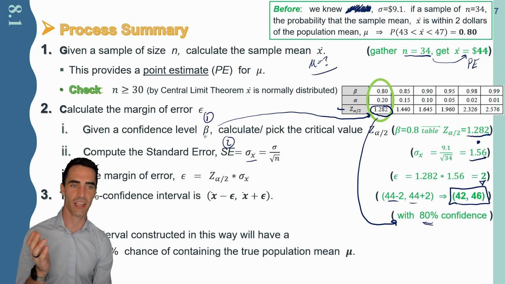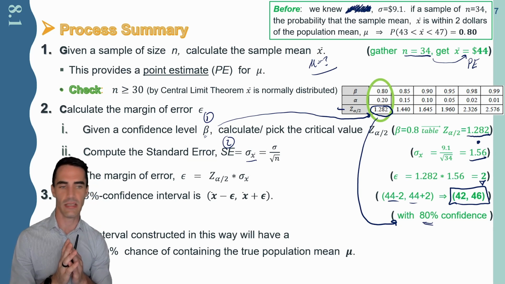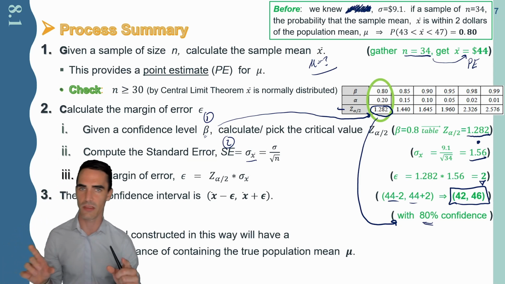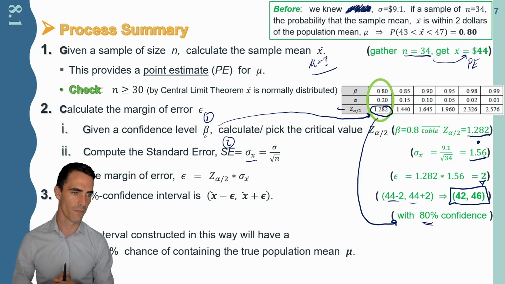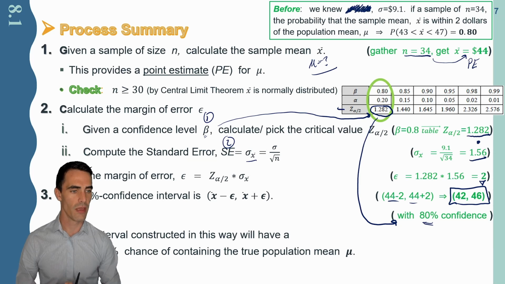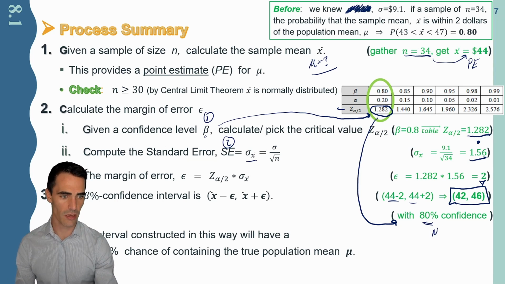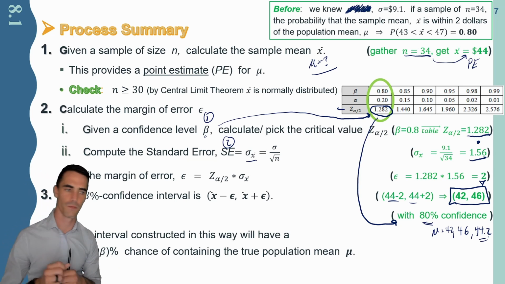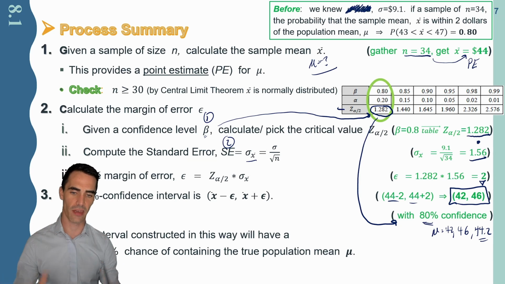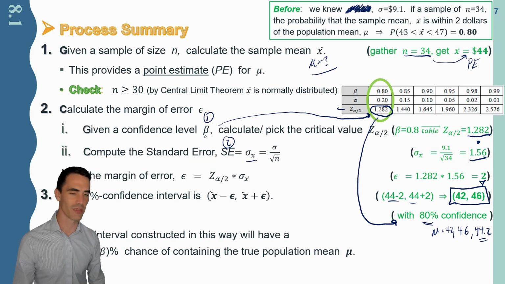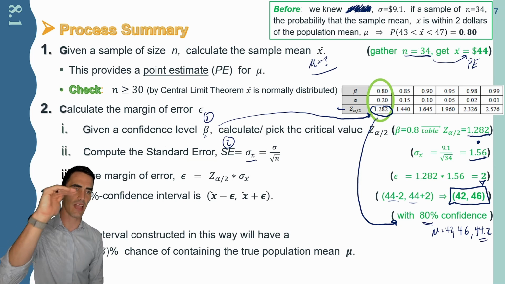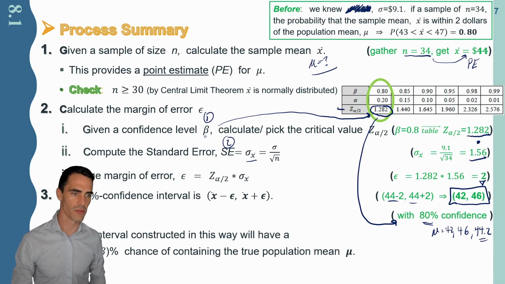And this confidence interval, because of that critical value, was built at 80% confidence, which again means that there's a 20% chance that the interval I produced is completely meaningless, does not contain the mean whatsoever. But there's an 80% chance that intervals built in this way will contain the mean. Like, I'm not sure what the mean is. The mean could be 42. The mean could be 46, and anywhere in between. It could be 44.2. We're not sure. But I can tell you that it's within that interval, at least with, again, 80% confidence. So that's the logical argument that these intervals come from.